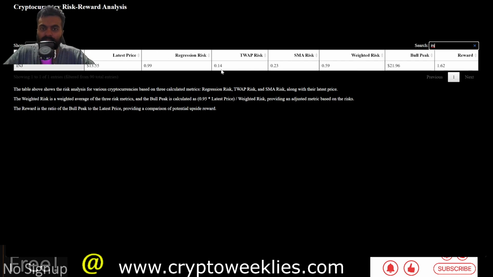Time weighted average price risk 14%. Simple moving average price risk at around 23 or 0.23 or 23%. Weighted risk at about 60%. Estimated bull run target in the short term is at around $22, representing a reward of about 1.612, and that $23 is confluent with that SMA model based target between $23 and $32. Those are the key levels for Injective to watch.